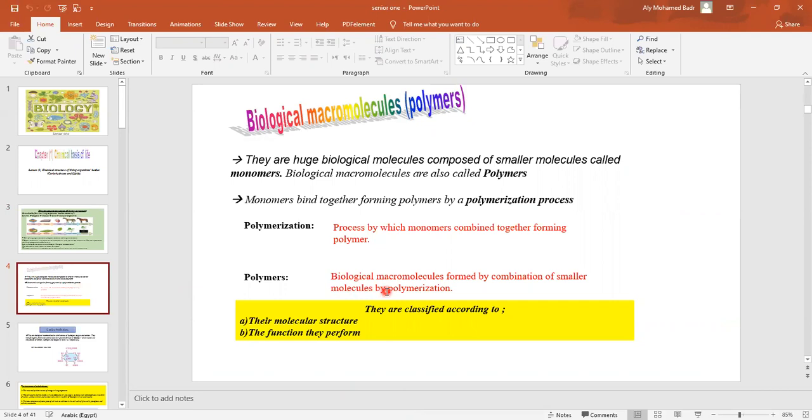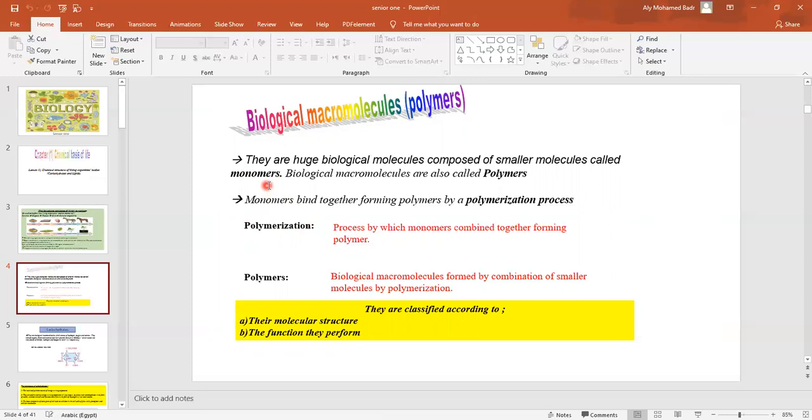Of course, anything huge is formed of smaller parts. Surely any building is formed of a starting unit. We start to build any building with small bricks, for example. So any huge thing is formed of smaller particles, its building units. These biological macromolecules will be named polymers, while their building units, the smaller units, will be named monomers. So what is the meaning of monomers?